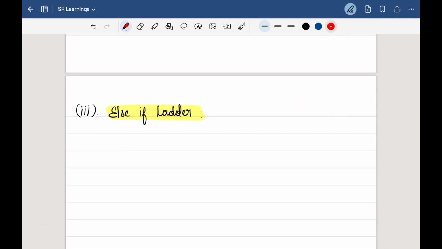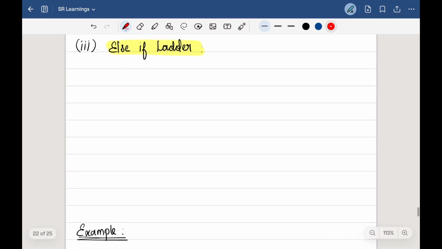So the purpose of this is it checks multiple conditions in sequence. If the first condition is true, it will execute the first condition. But if it is not true, then it will move to the next condition. And if the next condition is false, it will again go to the next condition and check until it finds a true block. If there are no conditions that are true, then it simply goes to the last block, which is the default else block, and that will be executed.